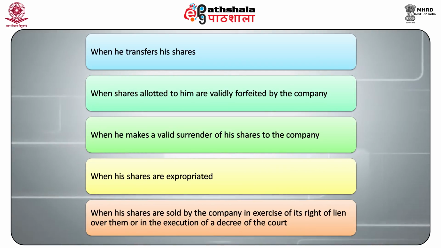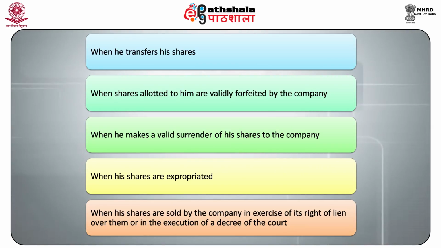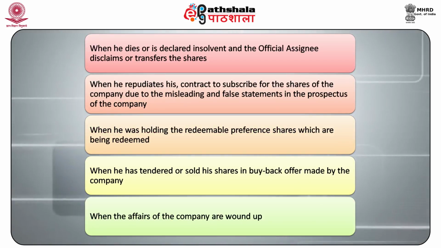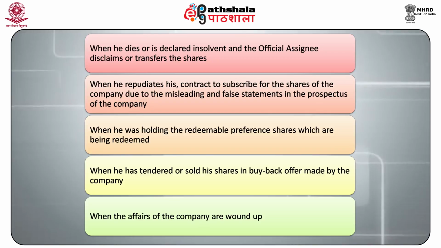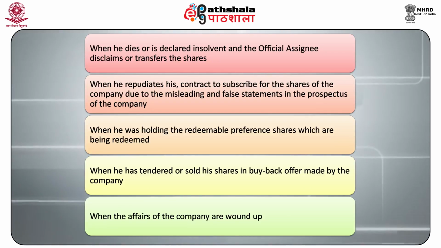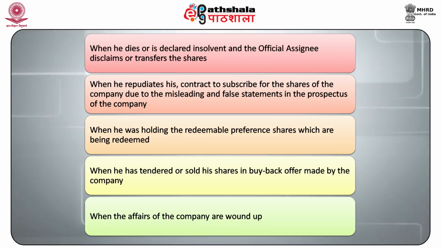Fifth, when his shares are sold by the company in exercise of its right of lien over them or in the execution of a decree of the court. Sixth, when he dies or is declared insolvent and the official assignee disclaims or transfers the shares. Seventh, when he repudiates his contract to subscribe for the shares of the company due to a misleading and false statement in the prospectus of the company.